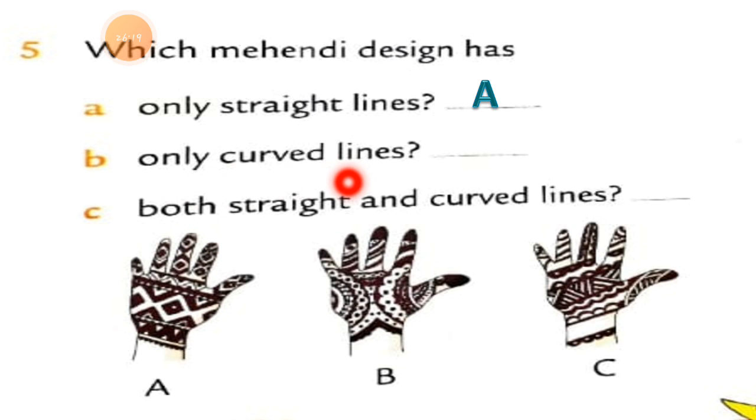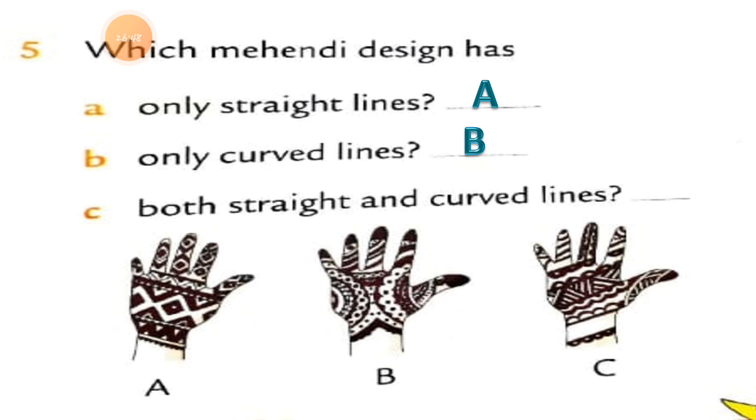In number B, curved lines. We have 2 options now for the curved lines. Which one has curved lines? Now you can easily find which mehndi design has only curved lines. My answer is B: design number B has only curved lines. You can see curved designs made on this hand.